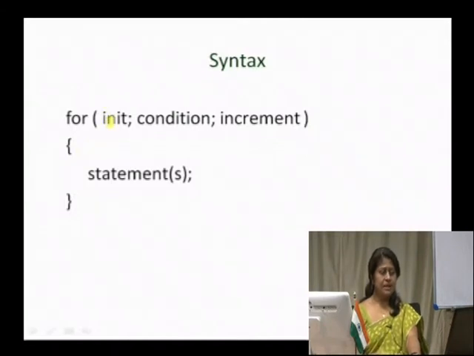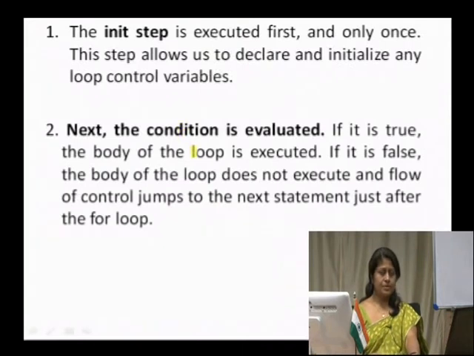Here this initiation is going to be executed once, then the condition is checked. If the condition happens to be true, the statements in the loop are going to be executed. After this, the increment happens. After the incrementation, again the condition is checked, then it goes like this: checking the condition, statement execution, going back to the increment, then again the condition checking. So 1, 2, 3, 4, again 5, 6, 7, it keeps on going until the condition becomes false. So, this is what you see.